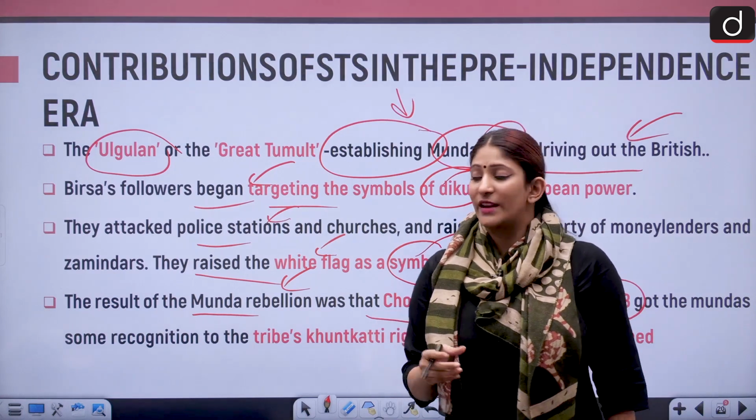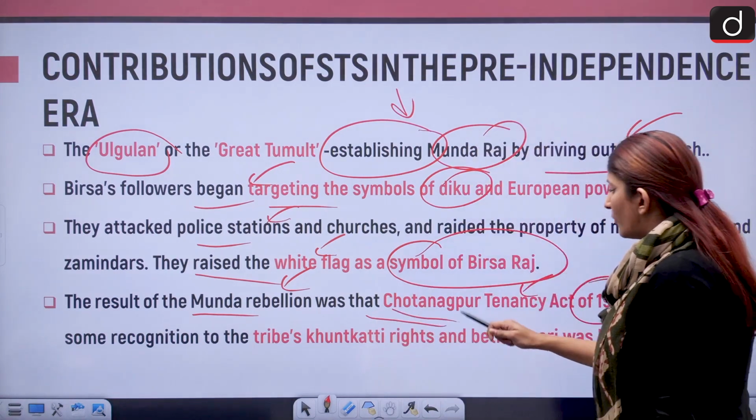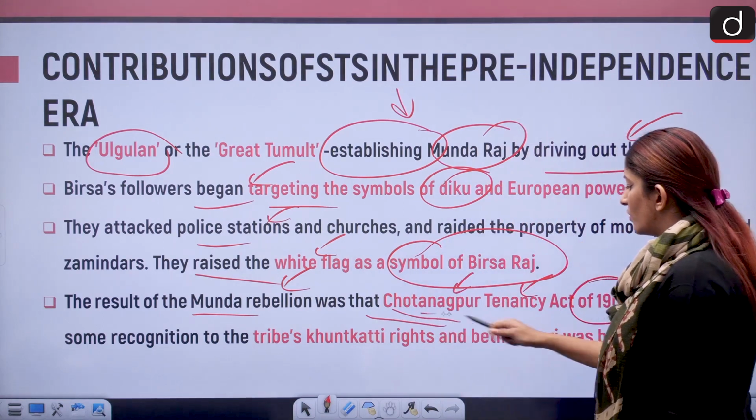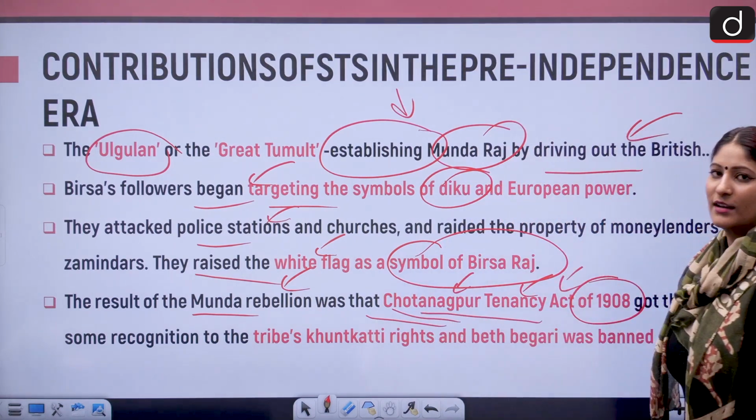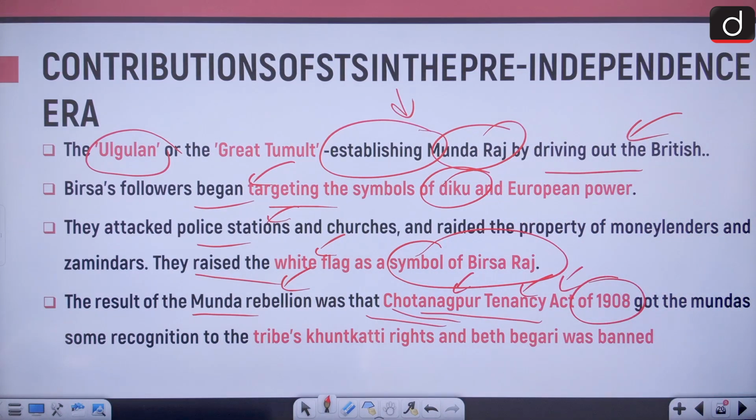So that is also very sad. But what came out of this price was that the Chota Nagpur Tenancy Act of 1908 was passed, that got the Mundas some recognition as tribes, Khuntkatti rights, and the beth begari was banned.